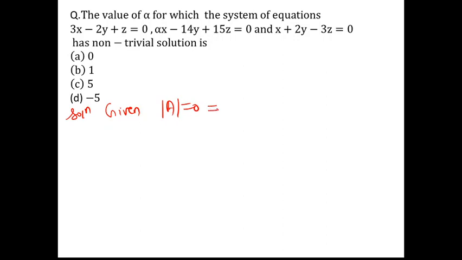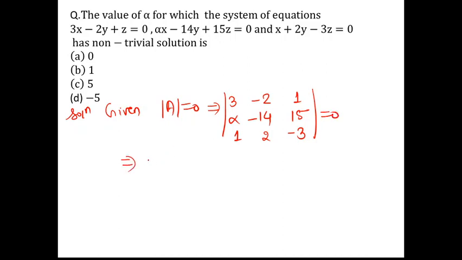So let's quickly find the determinant of A. It is 3 minus 2 1, then alpha minus 14 15, and in the third equation it is 1 2 minus 3, equal to 0. Simplify this determinant and find the value of alpha.